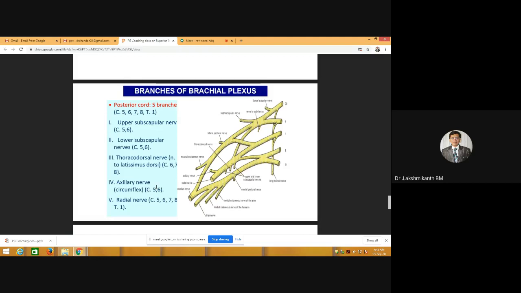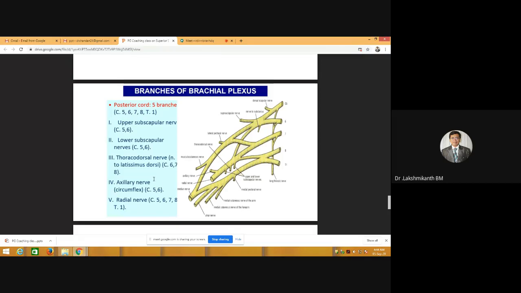They have asked which artery it will be accompanied by, or which branch of the artery it will go along with. So it is posterior circumflex humeral, and this nerve is also called circumflex nerve. So another name for axillary nerve is circumflex nerve. Don't get confused if they put circumflex nerve in your question. Circumflex nerve is nothing but axillary nerve.